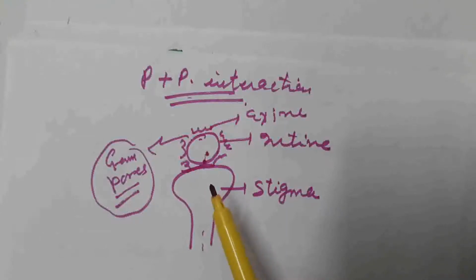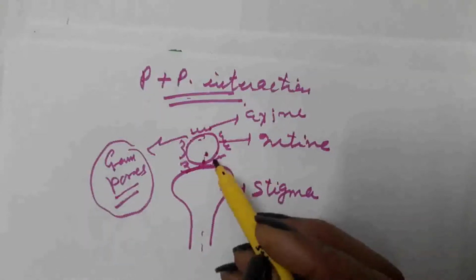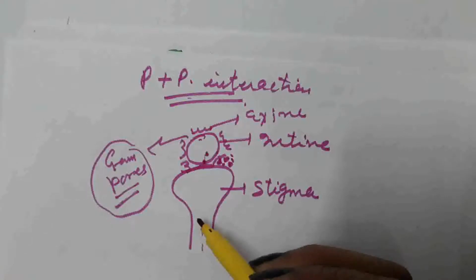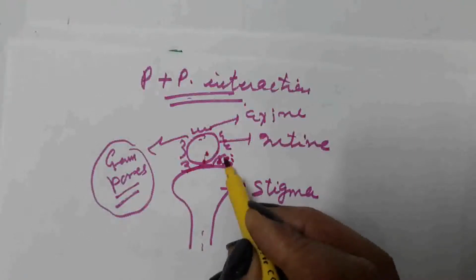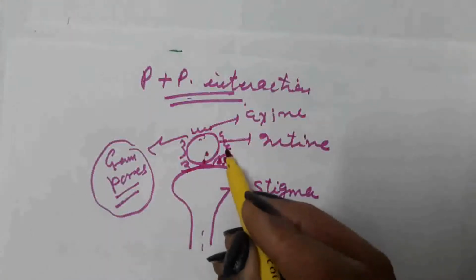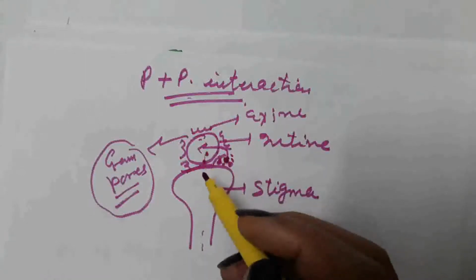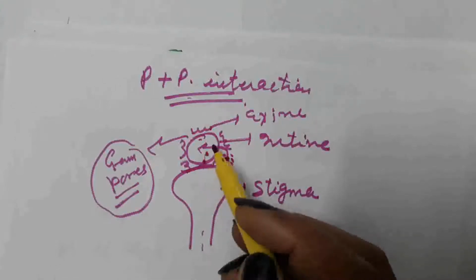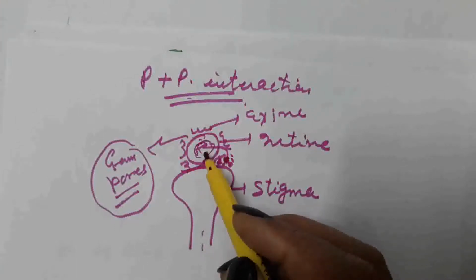On acceptance, what happens? The stigma secretes some sugary substance along with water. This sugary solution secreted by the stigma on acceptance is absorbed by the pollen grain through the germ pore. And when this sugary solution enters the pollen grain, what happens?